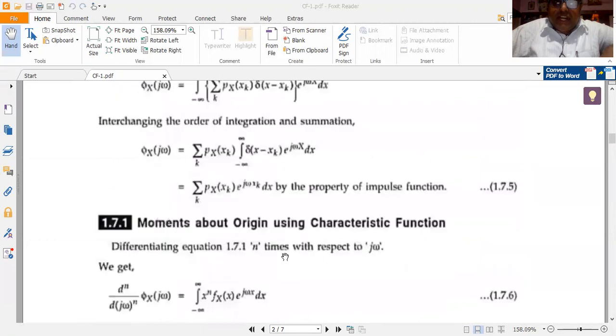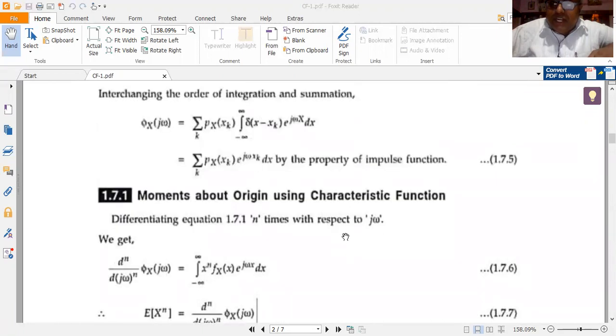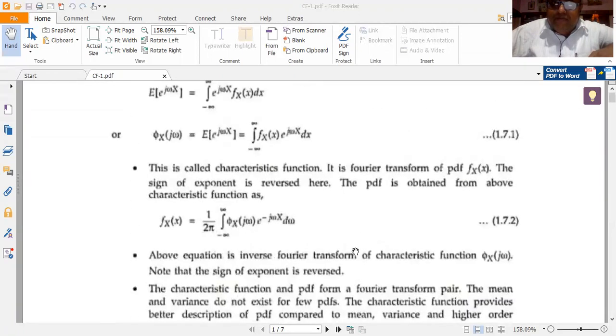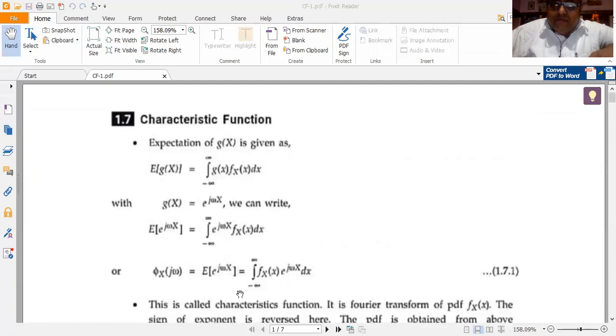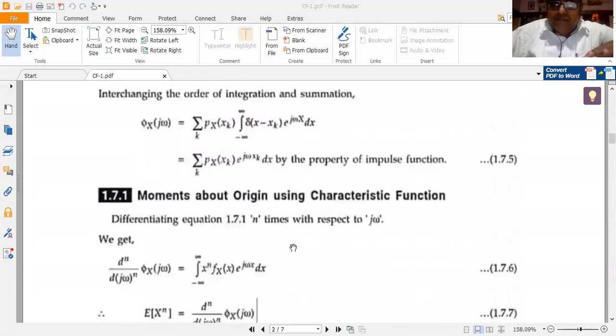What am I differentiating with respect to what? I am differentiating equation 1.7.1 with respect to j omega. Very, very important parameter. When I am differentiating equation 1.7.1 with respect to j omega n number of times, then I get this equation.